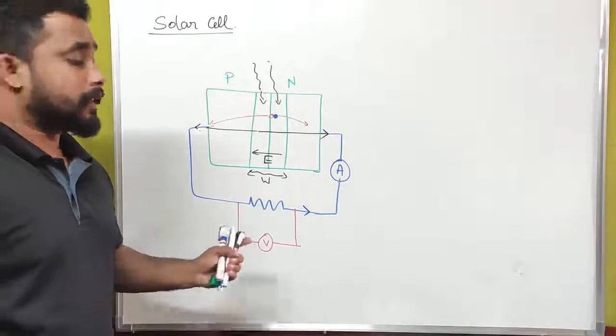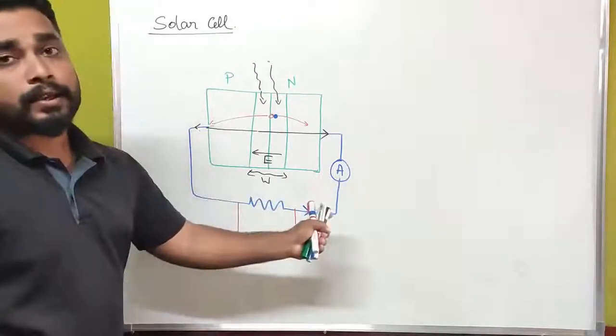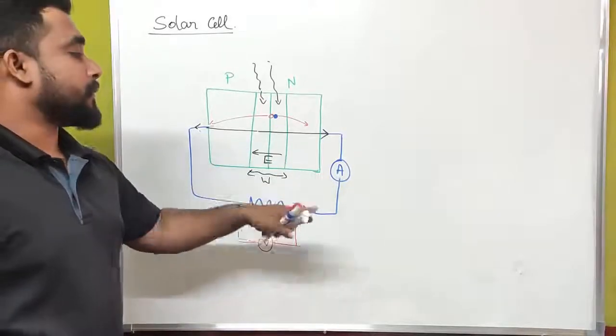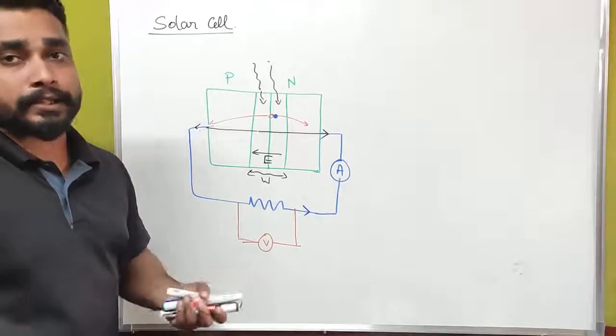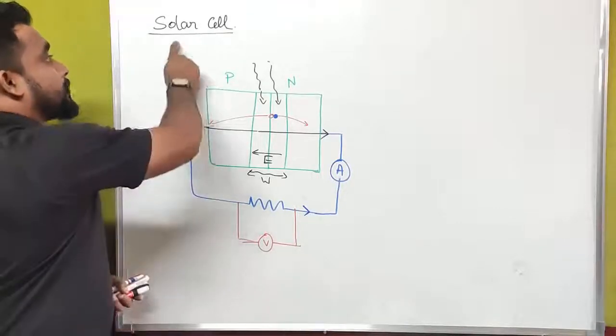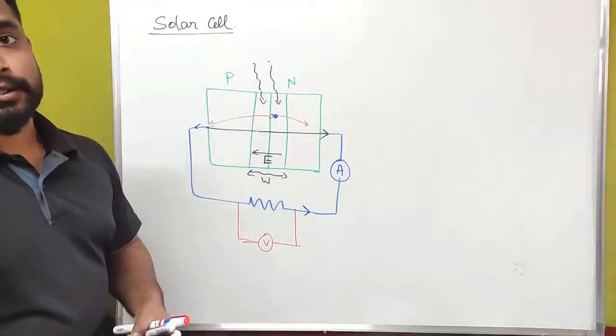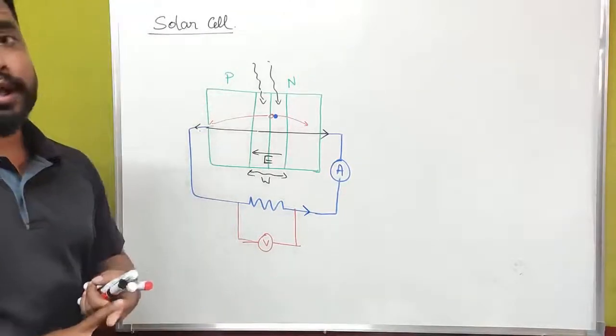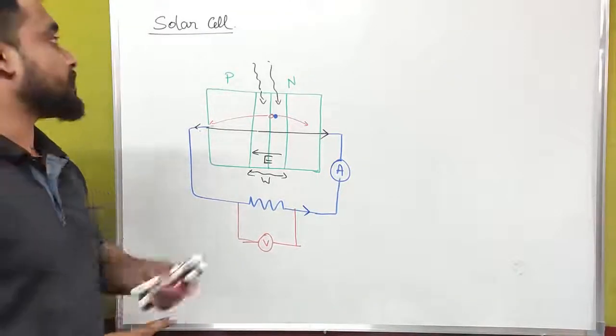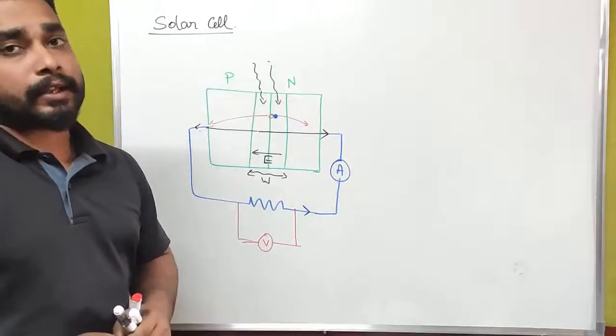Then they recombine in this metallic wire. Then we get electric current, that is, electricity. Okay, this is the concept of a solar cell. It is a device which converts solar energy or solar radiation into electrical energy.